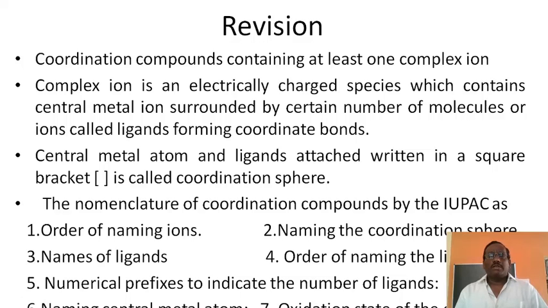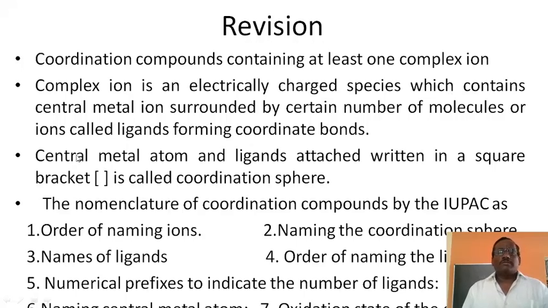So these are the namings of coordination compounds. In this session, we made a small revision. What are coordination compounds? Coordination compounds contain complex ions. A complex ion is an electrically charged species, and the three types are cation, anion or neutral.